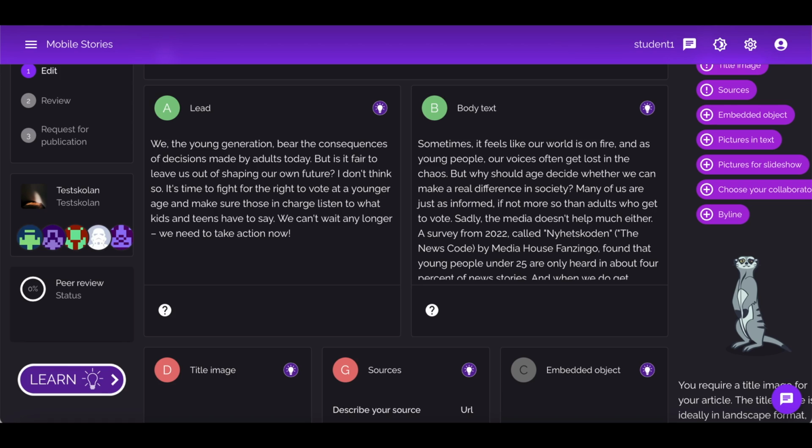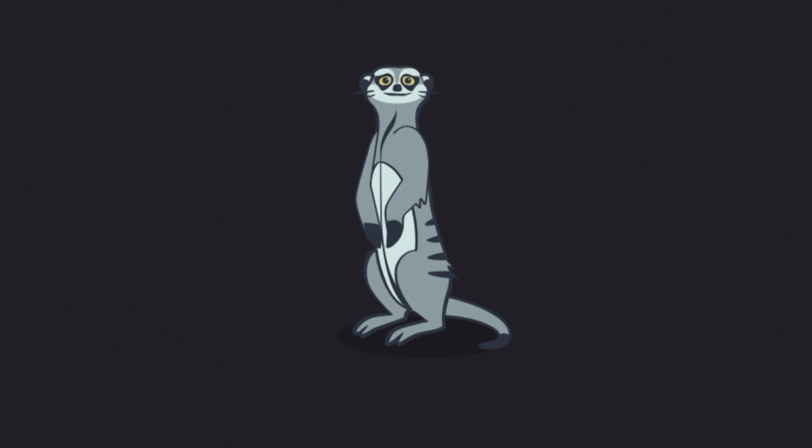We're back at the article page. You might have already noticed the little meerkat waving at you from the bottom right corner. That is your assistant, Trusty. Trusty will help you with some tips along the way or let you know if you forgot something important.